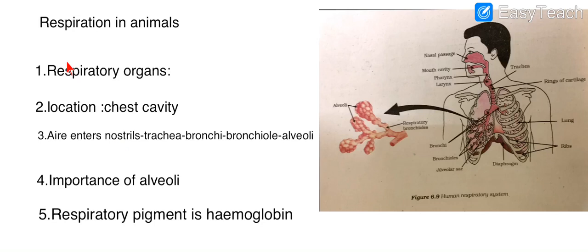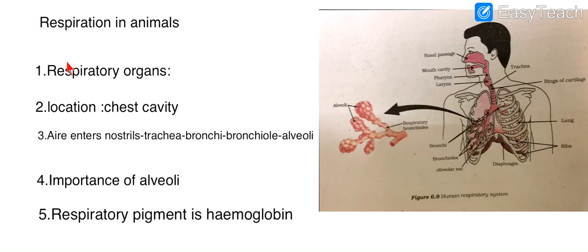We have a pair of nostrils, and inside the nostrils you have hair and a mucus lining. The air enters our nose. Along with the air, many dust particles enter our nose. So the hair in the nose will not allow the dust particles to enter. And in case there are a few finer particles and they try to enter the lungs, they are caught or held inside the mucus lining.